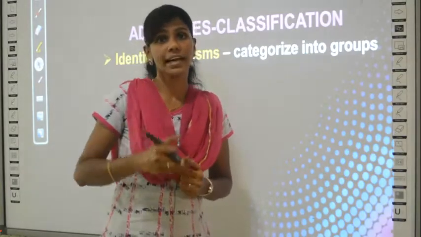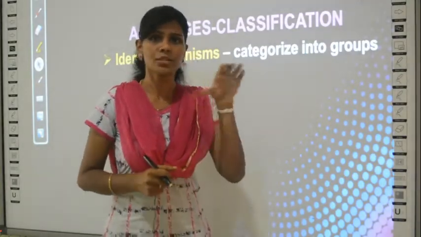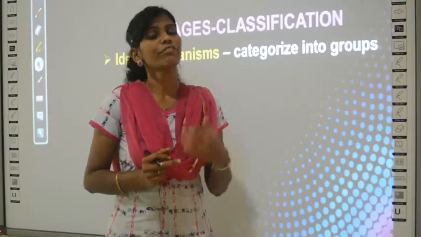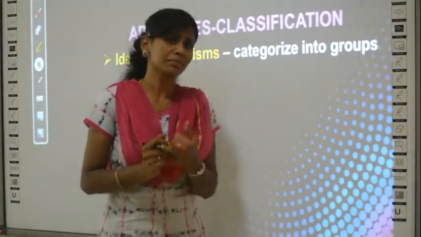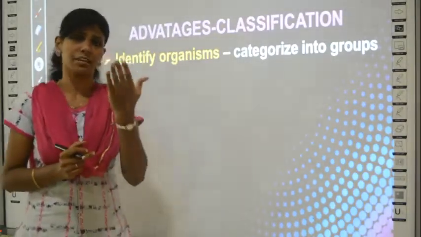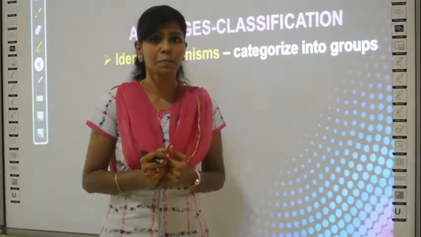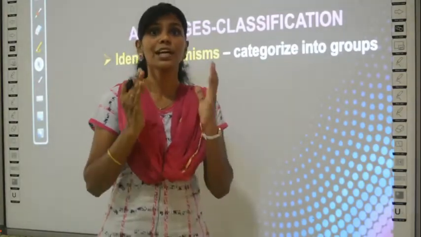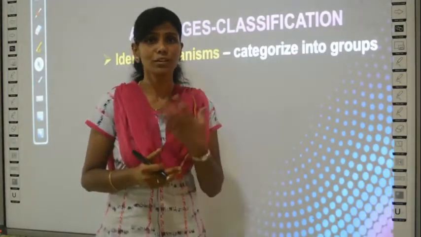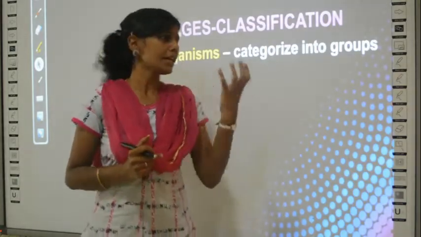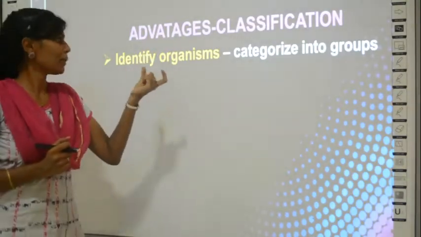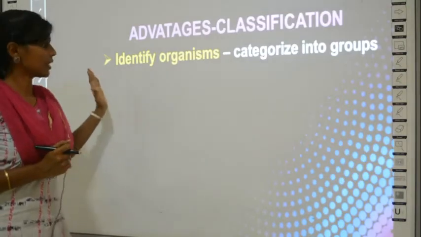You can study the characters of that plant and try to search for that plant, right? So if I tell you a peculiar name of a plant and tell you to go and search that plant, how will you go and search? Only if you know the characters of the plant can you go and search, right? So by studying the properties of a plant, you can identify the plants, organisms.